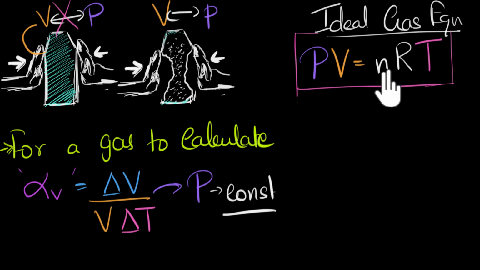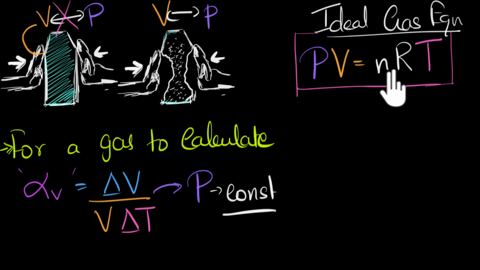Almost all gases, under certain conditions, come pretty close to obeying this equation. And so we can approximate almost all our gases as an ideal gas and then figure out what the alpha V value is for such an ideal gas. Now to calculate the change in the volume, we need to change the temperature while keeping the pressure constant. All right, so let's do that.